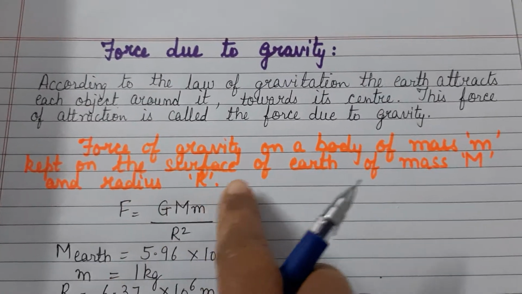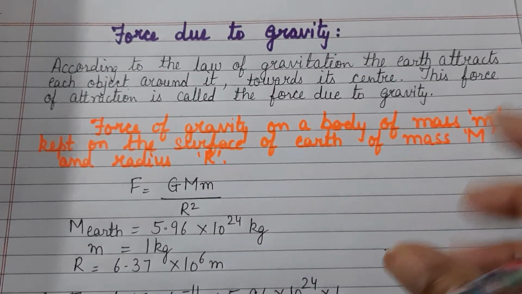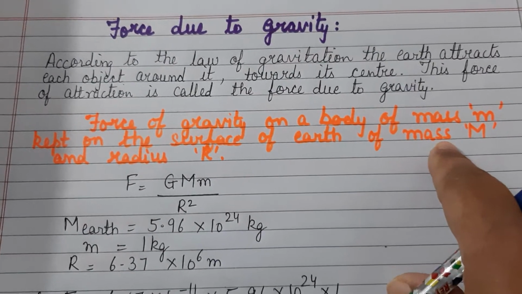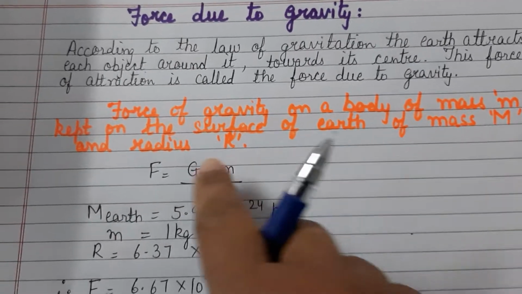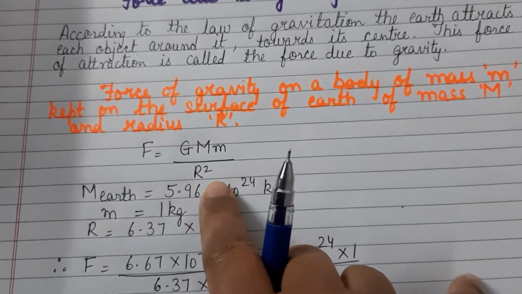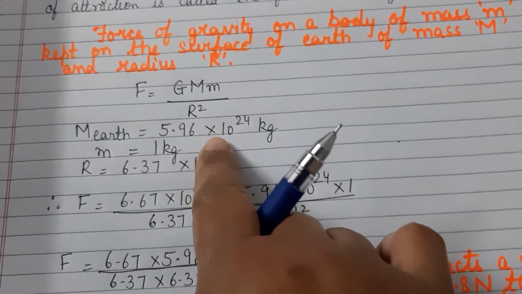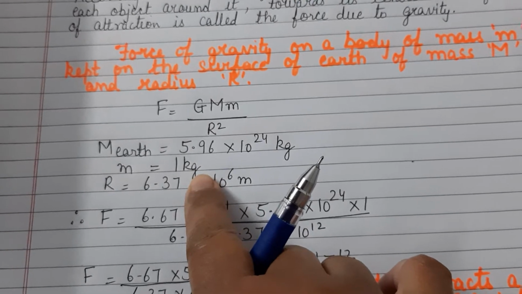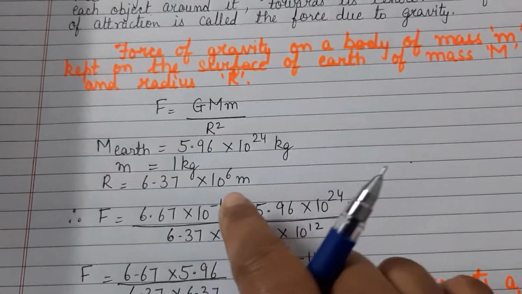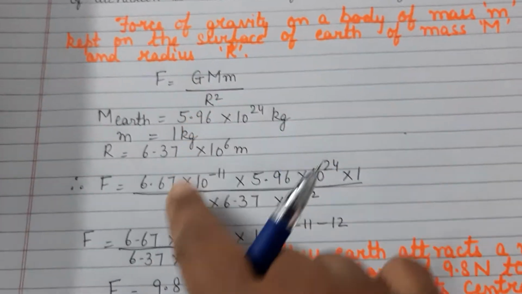Okay. Now, this force of gravity, if I want to calculate the force of gravity, how do I go about it? Let us suppose that the object on the surface of the earth is represented by small m, the mass of the earth is represented by capital M, and the radius of the earth is represented by capital R. So we use the formula, that is F is G M m upon R square, and we substitute the values. The mass of the earth, of course, will be given to you, and I consider the mass of the object on the earth to be a point mass, that is 1 kg. And this is the radius of the earth which will be provided to you. These are fixed values. I substitute the values.